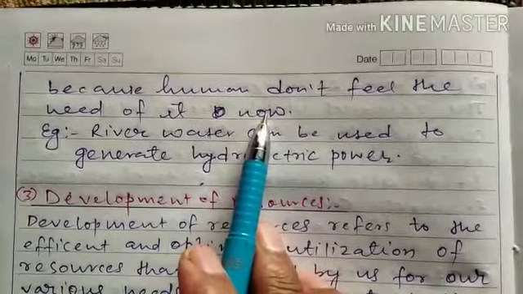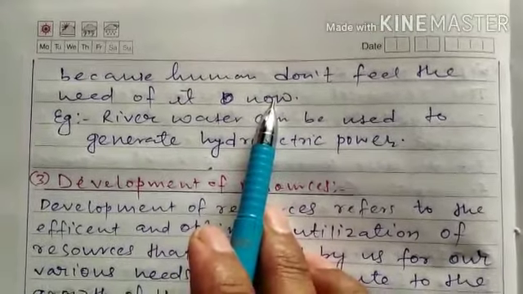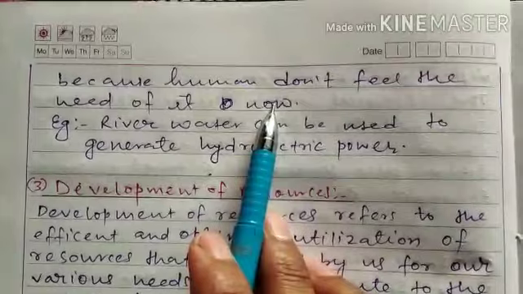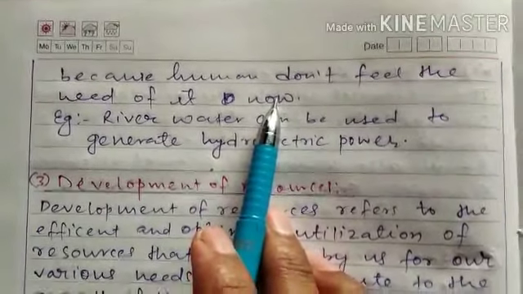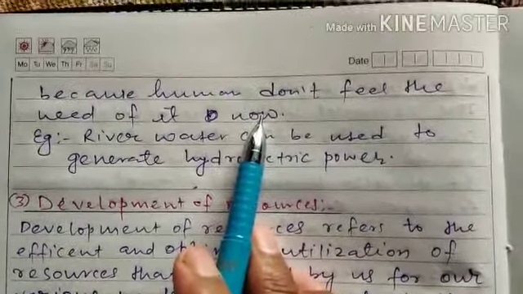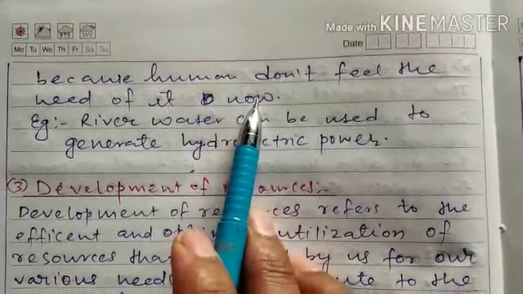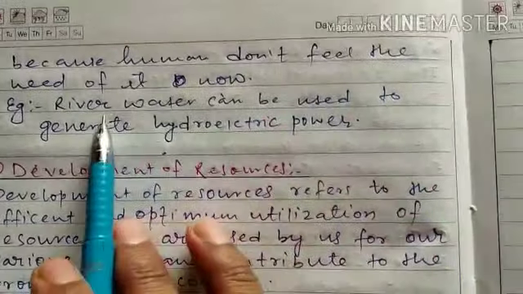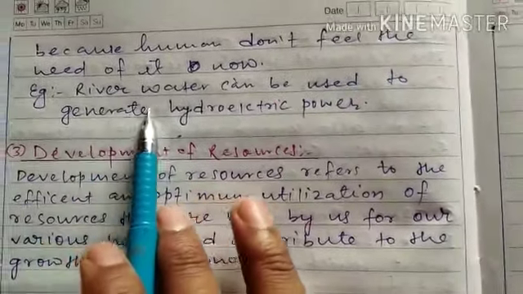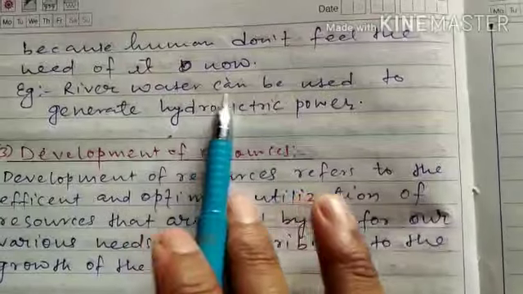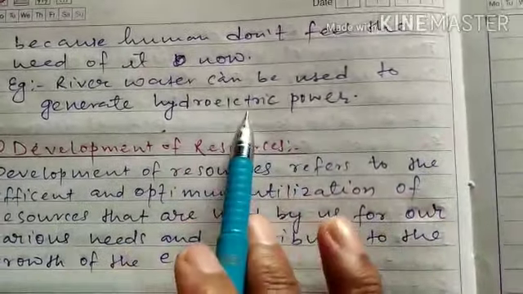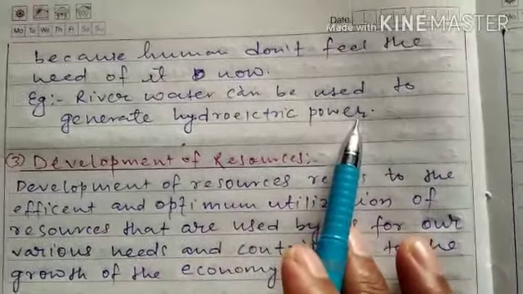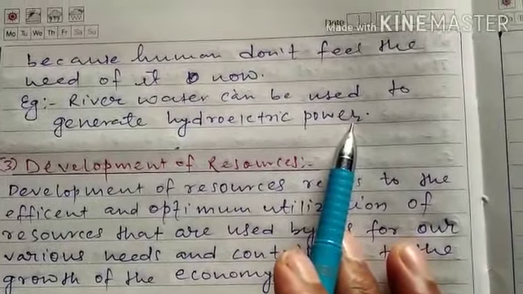Means everything is there, even technology, but humans don't feel the need of these resources at present. Whenever they feel the need of these resources, they will use them. That's why it is called reserve resource. Like river water, it can be used to generate hydroelectric power, but it is not extensively used at present, so it is a reserve resource.